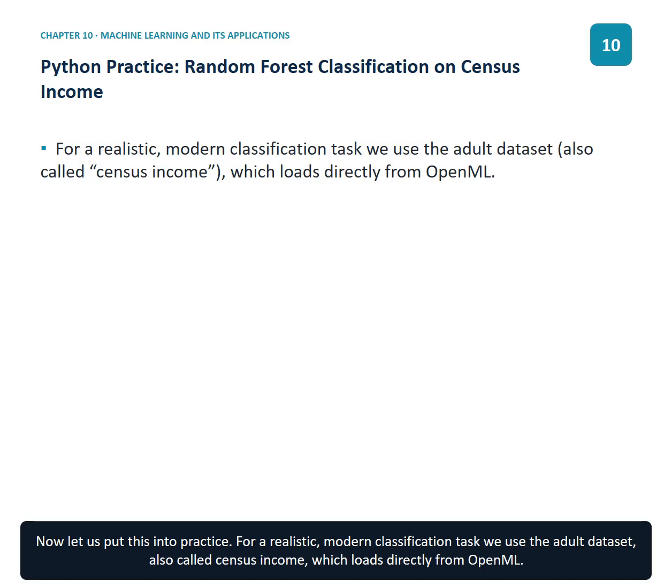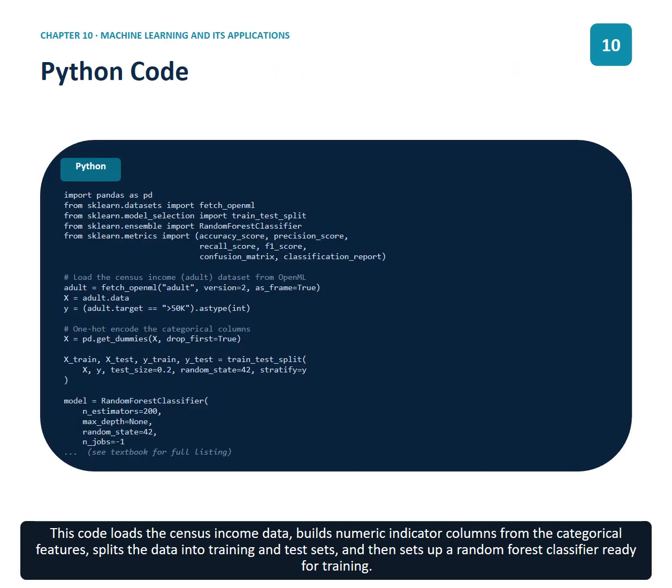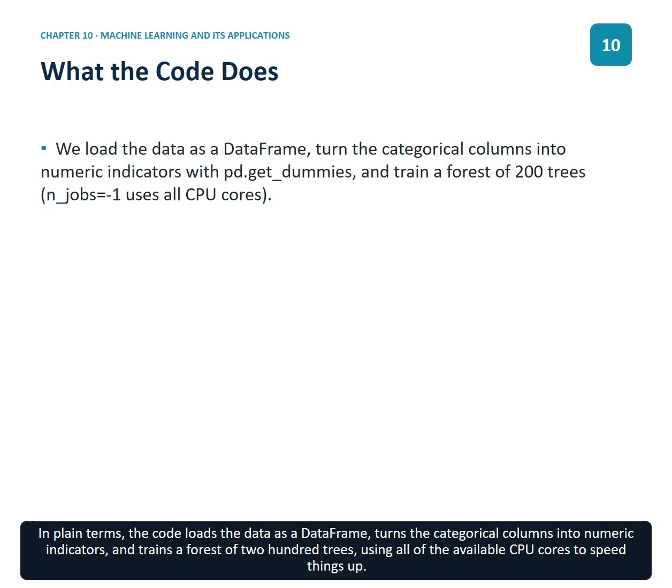Now let us put this into practice. For a realistic modern classification task, we use the adult dataset, also called census income, which loads directly from OpenML. This code loads the census income data, builds numeric indicator columns from the categorical features, splits the data into training and test sets, and then sets up a random forest classifier ready for training. In plain terms, the code loads the data as a data frame, turns the categorical columns into numeric indicators, and trains a forest of 200 trees using all of the available CPU cores to speed things up.